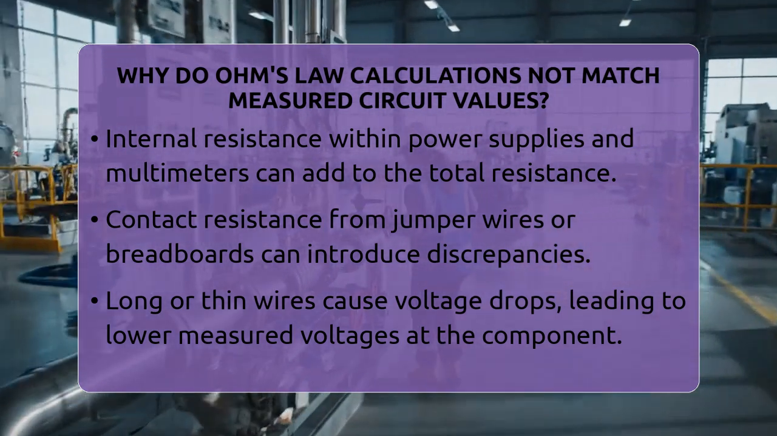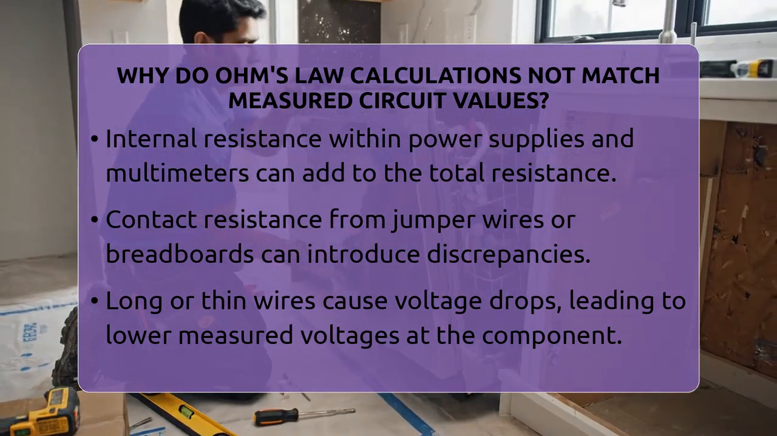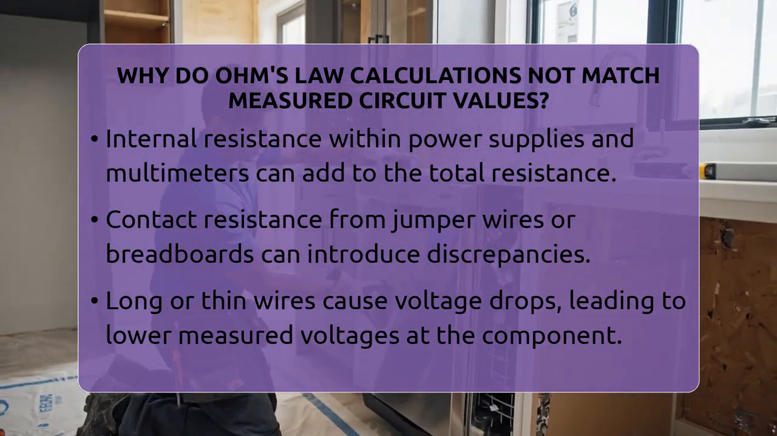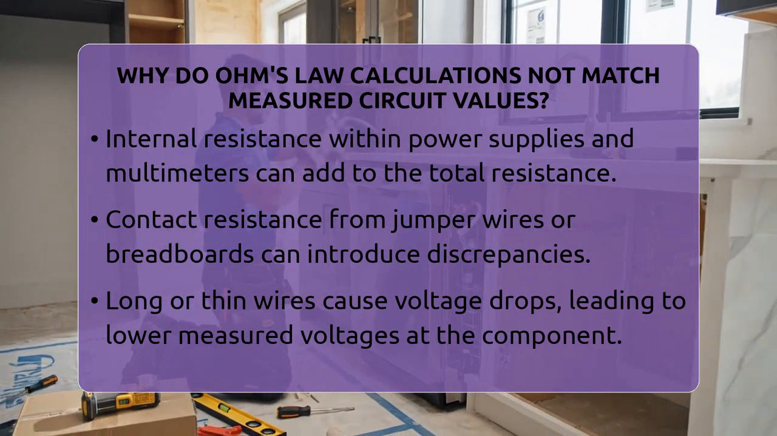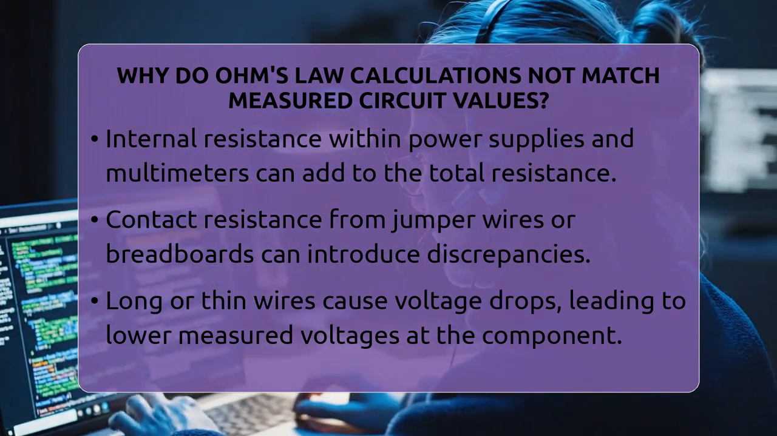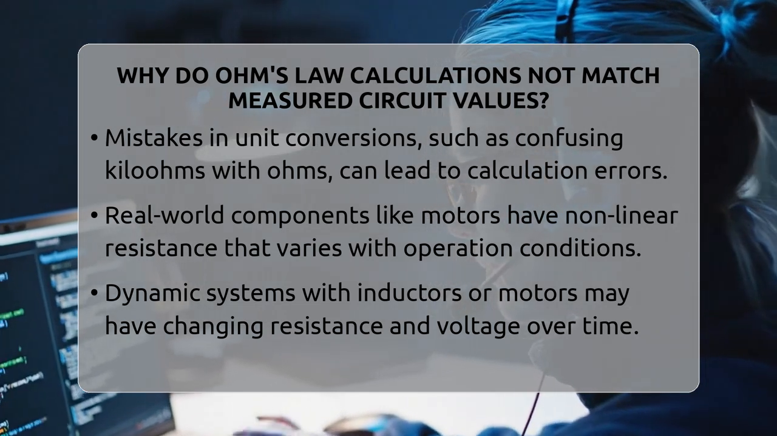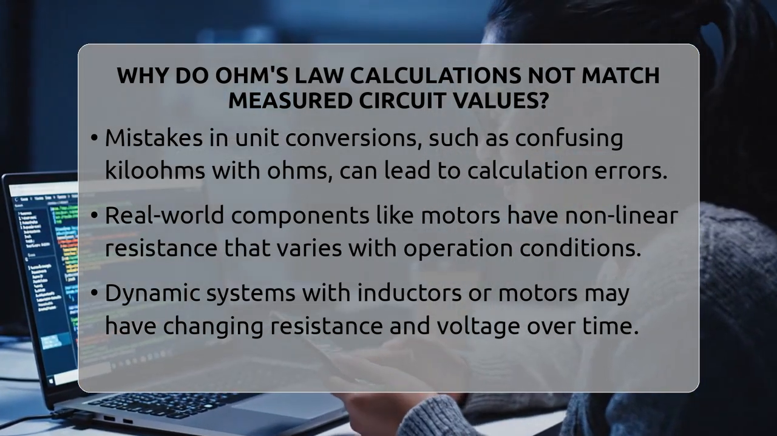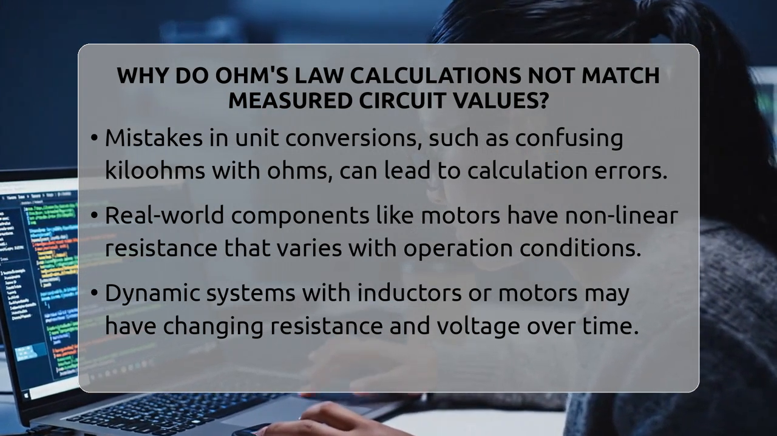Contact resistance from jumper wires or breadboard connections can also cause discrepancies. These tiny resistances might seem insignificant but can matter a lot in sensitive measurements. Line losses are another factor. If you're using long or thin wires, their resistance can cause voltage drops along the wire. This means the voltage you measure at the component isn't exactly what you started with.